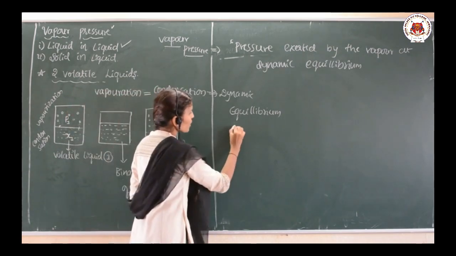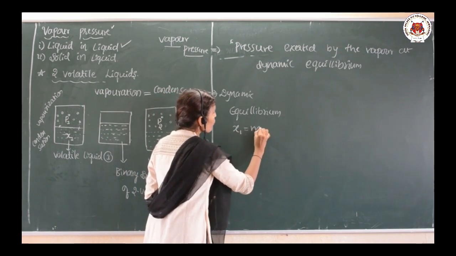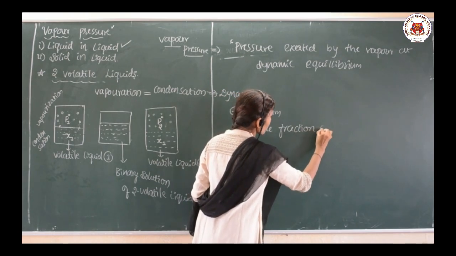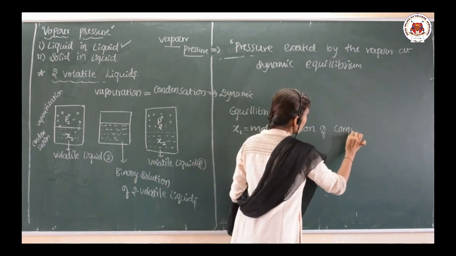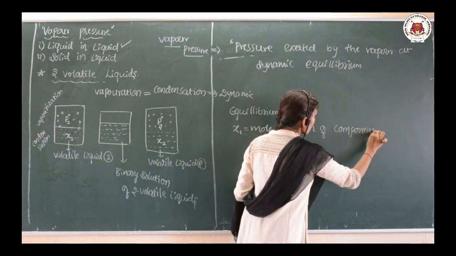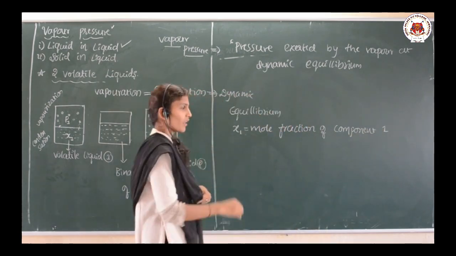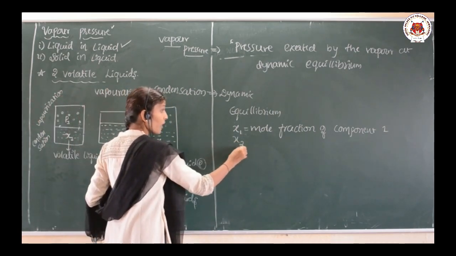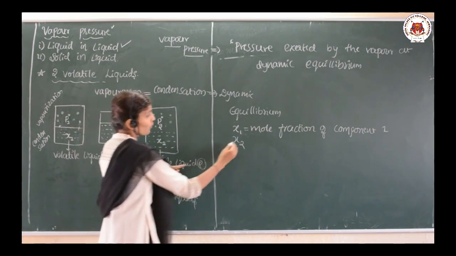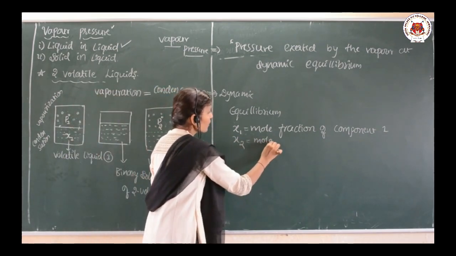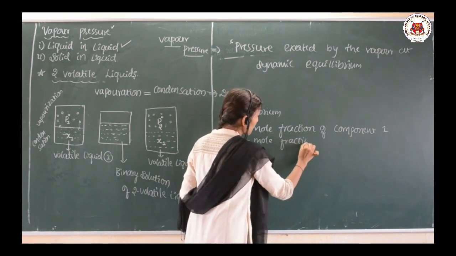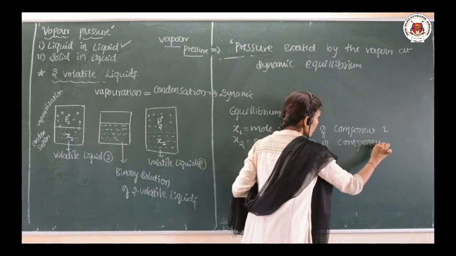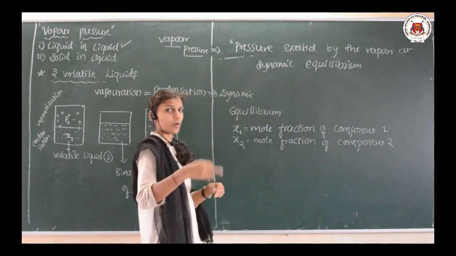So let me write the terms here. x1 is the mole fraction of component 1, and x2 is also a mole fraction, but of component 2.